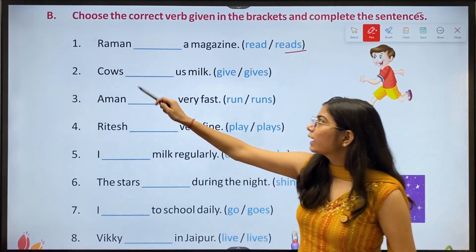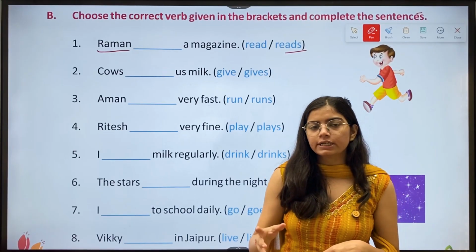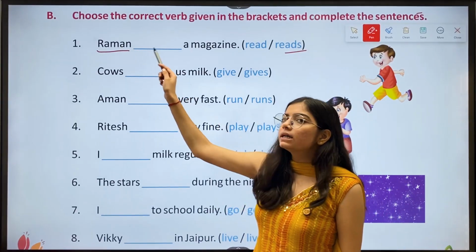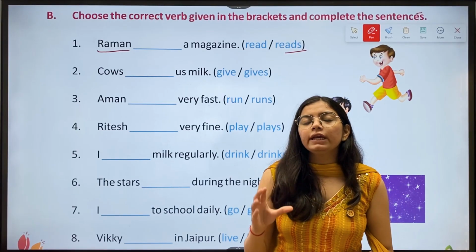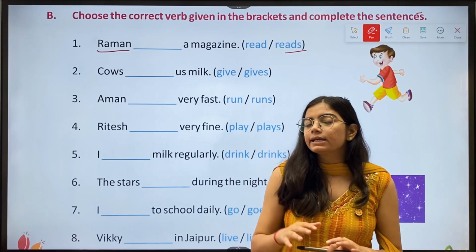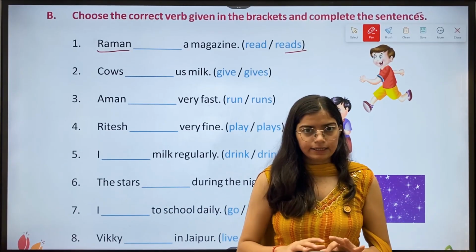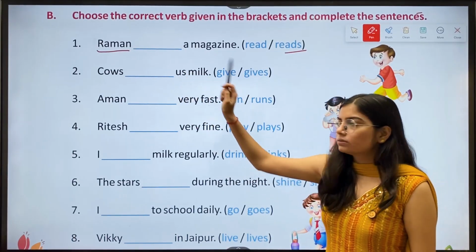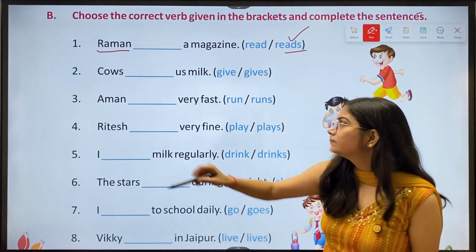We have to look at this part, which is called the naming part of the sentence, which contains whether it is a noun or a pronoun. So if it is a singular noun or pronoun, we add s or es to the verb. And if it is a plural noun or pronoun, then we don't add anything. We write the verb as it is. Okay, so now let's do this question. So here the answer is reads. Okay.